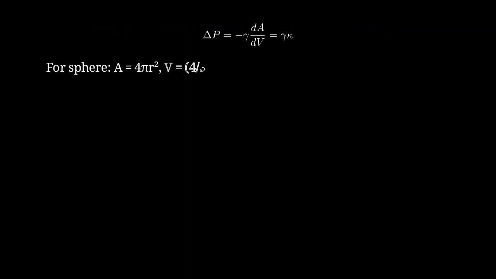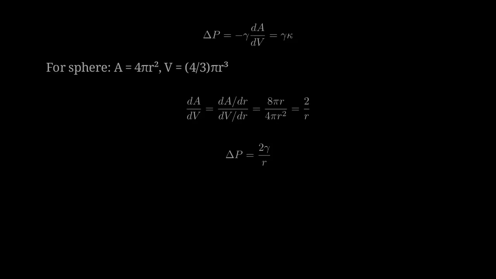For a sphere, area equals 4 pi r squared, volume equals 4/3 pi r cubed. Taking derivatives, dA over dV equals dA over dr divided by dV over dr, which equals 8 pi r over 4 pi r squared, which simplifies to 2 over r. Therefore, delta P equals 2 gamma over r. We've rigorously derived the pressure-radius relationship from first principles.